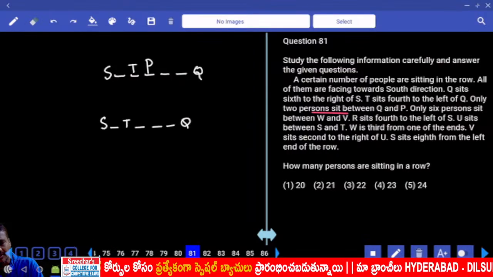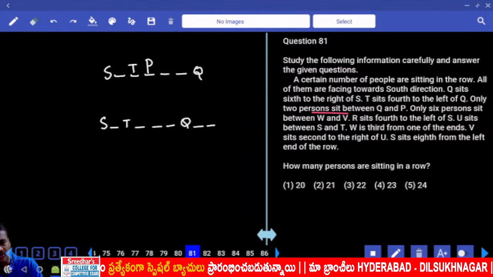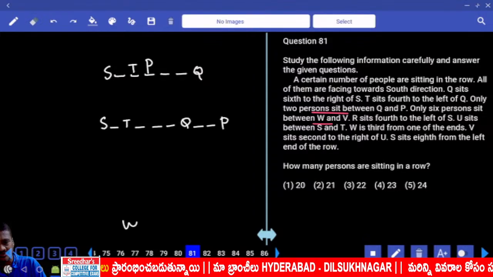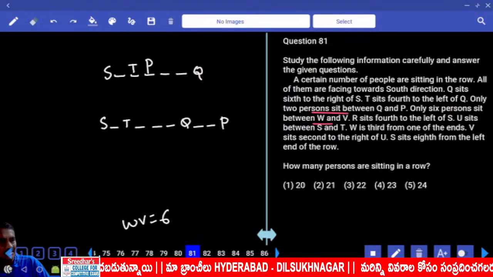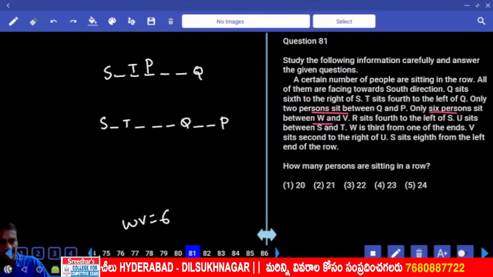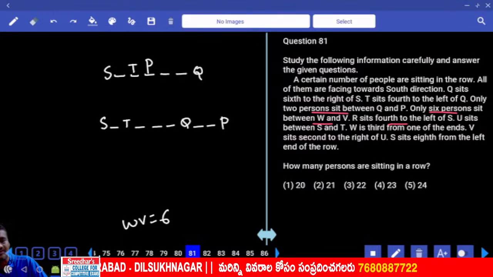Then next one. How many persons between Q and P? 2 people. Now P can be here. And only 6 in between W and V. W and V there are exactly 6 between. Then R is 4th to the left of S.